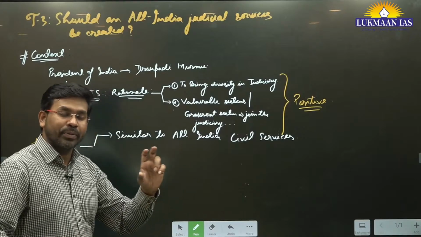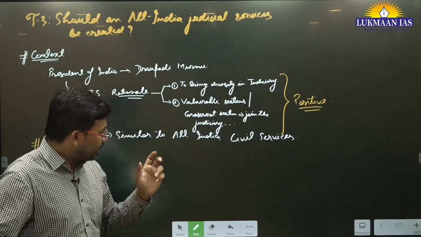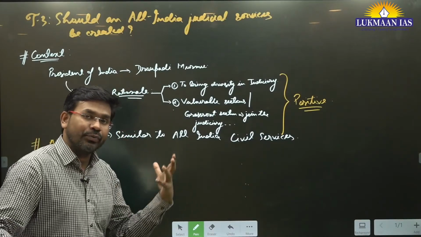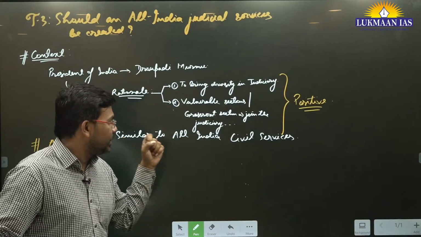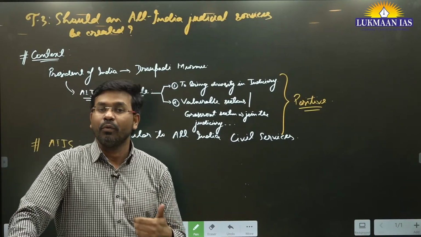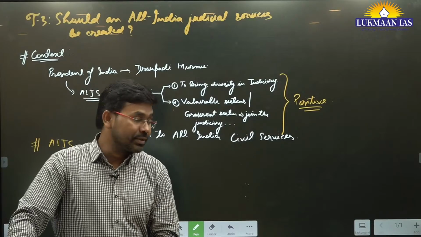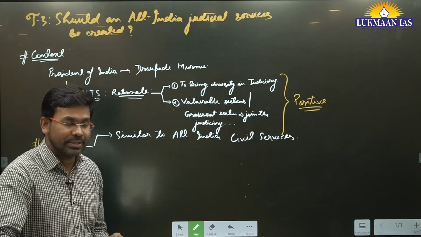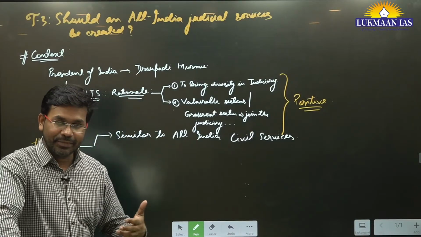For example, the Union Public Service Commission conducts an examination for recruiting civil servants. Under this, we have the Indian Administrative Service, the Indian Forest Service, and the Indian Police Service. So they are considered to be all India services. Then there are other civil services as well.